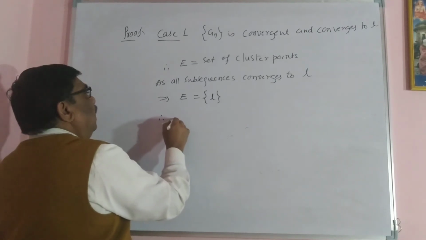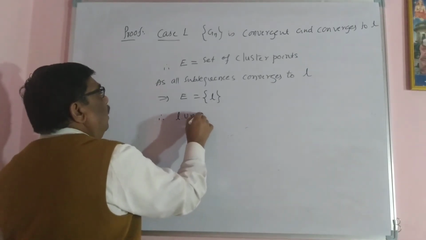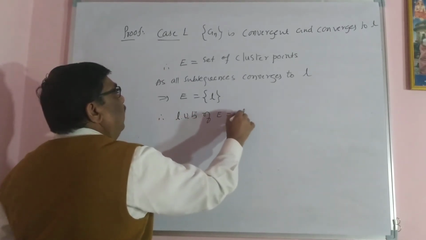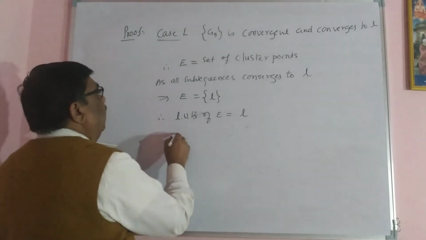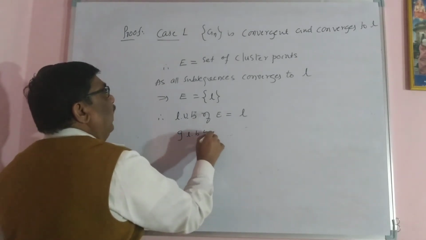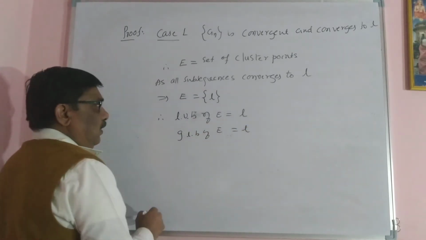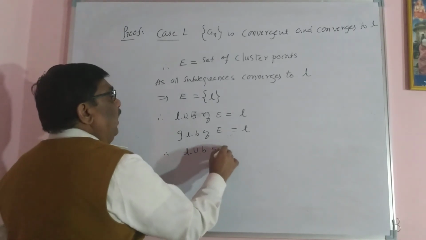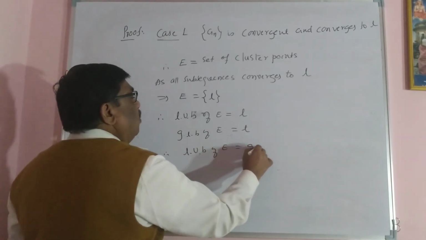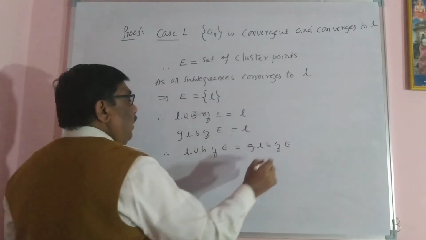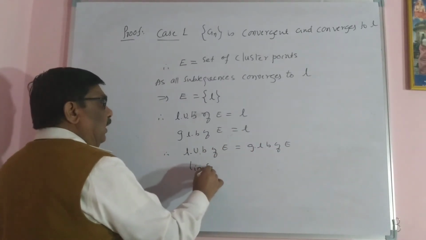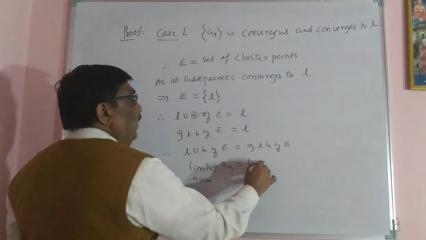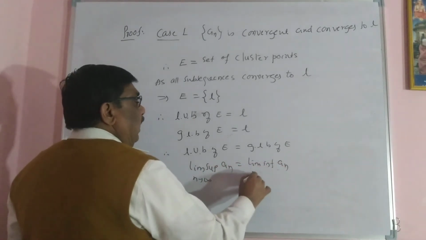Therefore, the least upper bound of E is only one element, that is L, and the greatest lower bound of E is also L. Therefore, the least upper bound of E equals the greatest lower bound of E. By definition, you know that limit superior of a_n as n tending to infinity equals limit inferior of a_n as n tending to infinity.